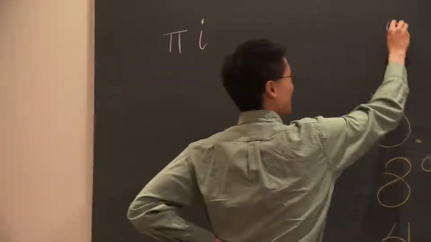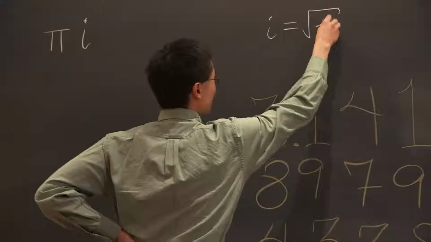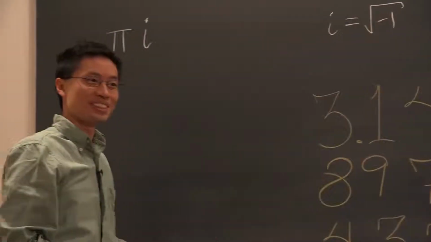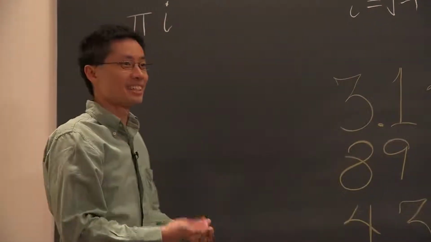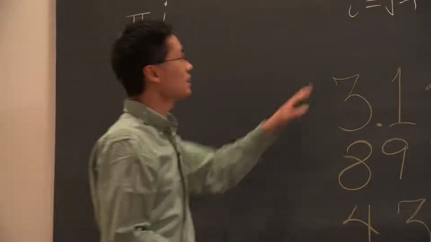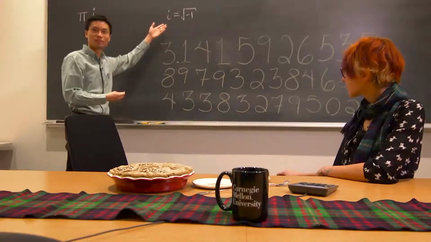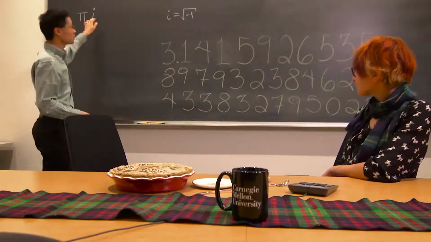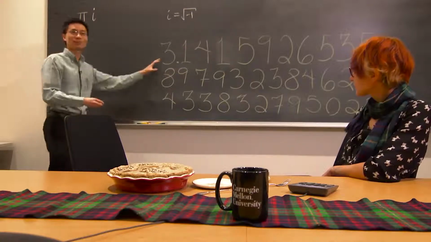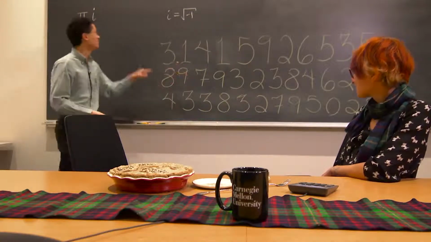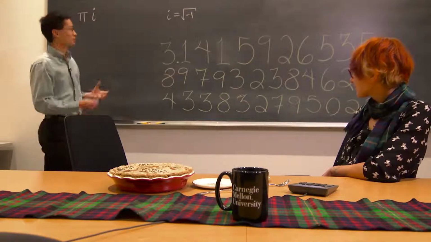So somehow i is equal to the square root of -1, which you're not allowed to do. There's no way you can multiply two numbers together and get a -1. Well, there is if you allow what are called complex numbers or imaginary numbers. So that's this i. You could multiply those two together. You can get an even more crazy number. Not only something that doesn't end, but it's not even a real number.